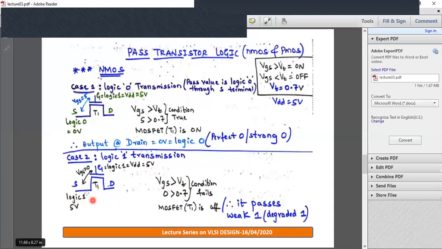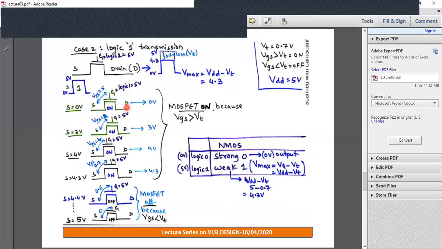Fine. So complete 5 volt at least it cannot transfer. So we'll see what portion of 5 volt can be transferred. Same case of only logic 1, but instead of applying 5 volt directly, I'll apply a logic 1 pulse here. So this is nothing but logic 1, varying from 0 to 5.